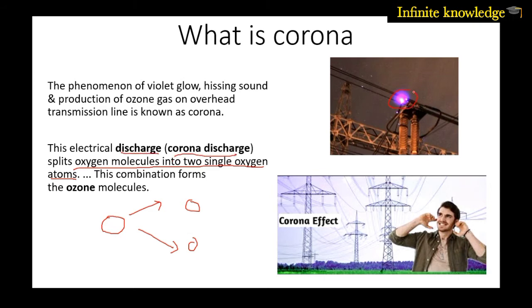The oxygen is in the air surrounding the violet glow, and due to that the ozone formation occurs during corona.